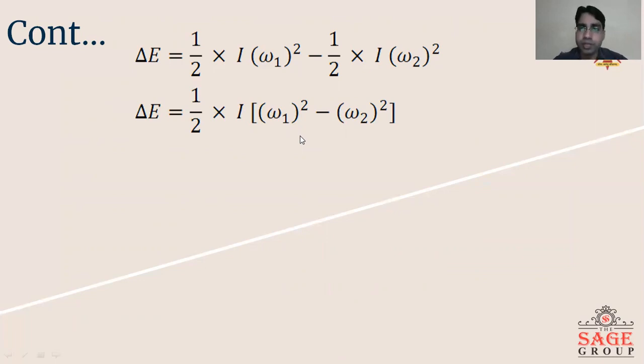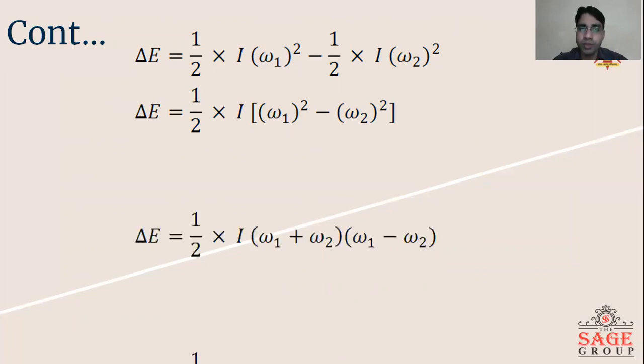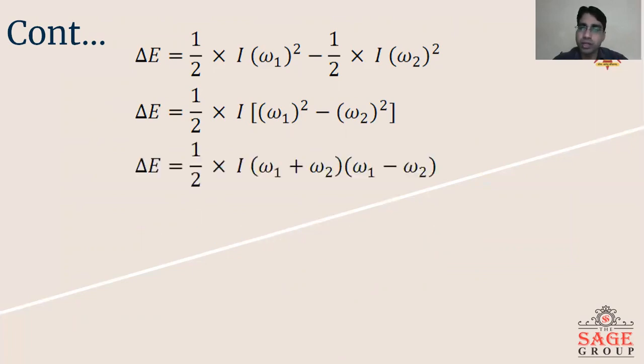Expand it with the help of a square minus b square: omega 1 plus omega 2 and omega 1 minus omega 2. Here omega 1 plus omega 2 divided by 2 equals the mean speed of the engine or flywheel, omega. Then we can divide by omega and multiply by omega, so the equation will not change.